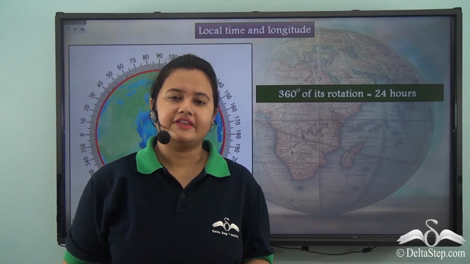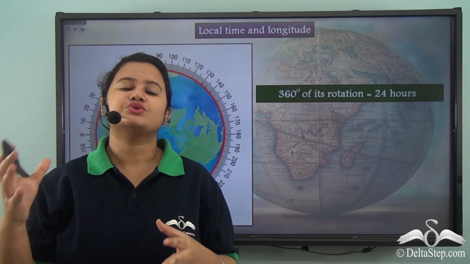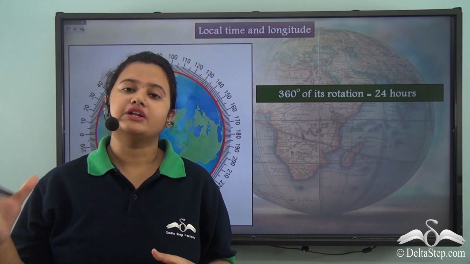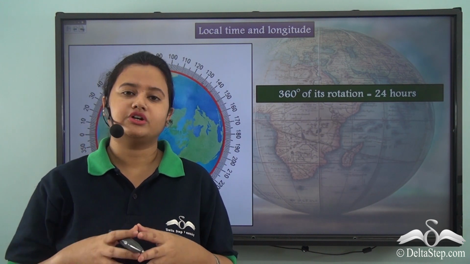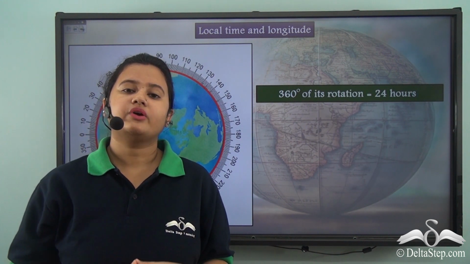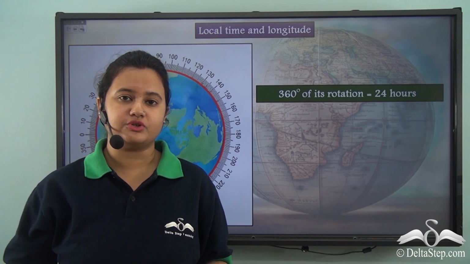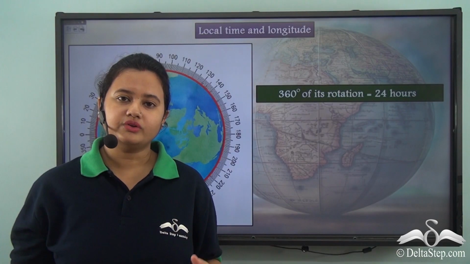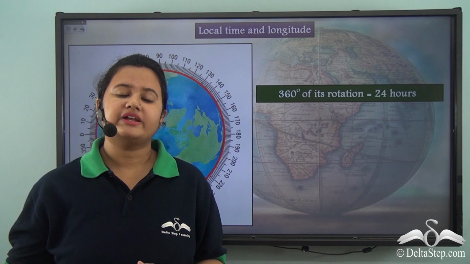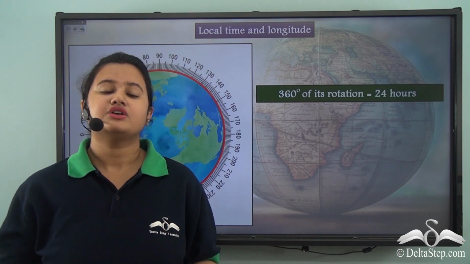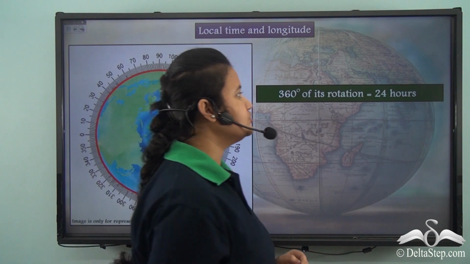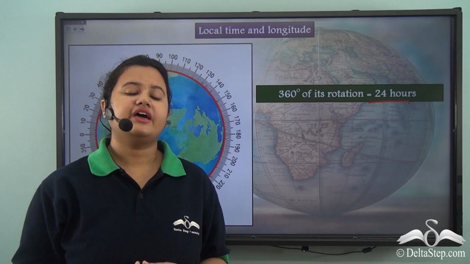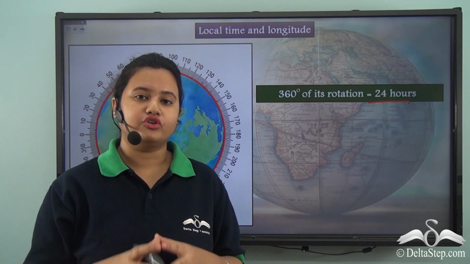We just now learned that longitude helps us to determine the local time of a place. We also learned that the local time of all the places over the globe varies. We shall now calculate how much is the difference between local times of two consecutive longitudes. Well, we know that the earth rotates in 24 hours on its axis. So, one rotation is equal to 24 hours. Also, we know that there are 360 lines of longitudes.